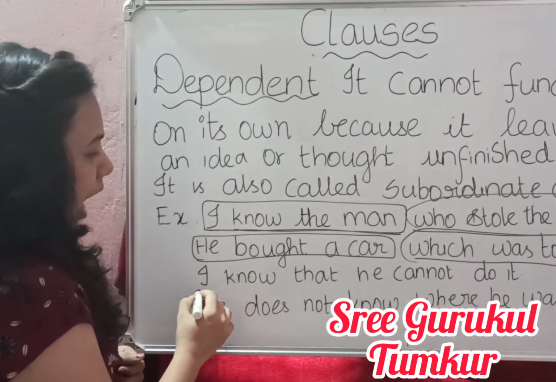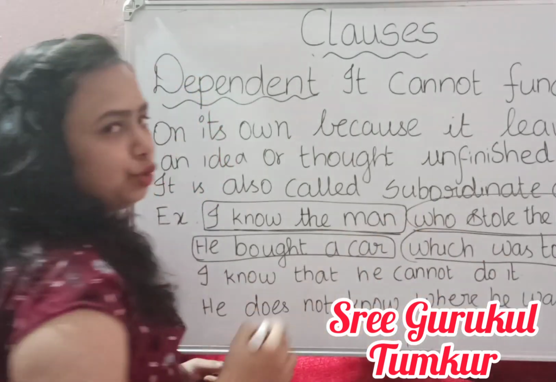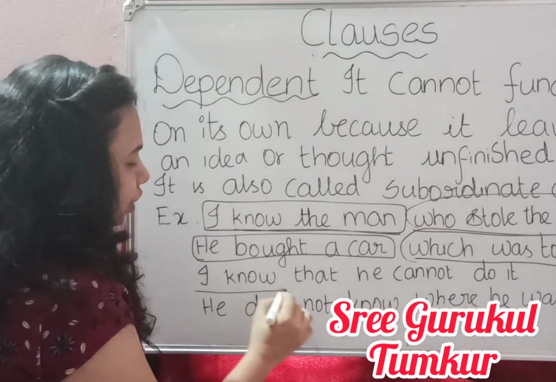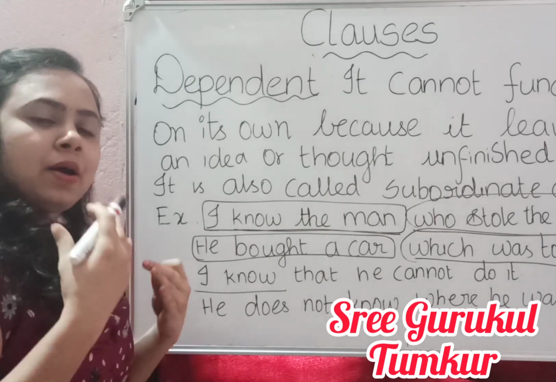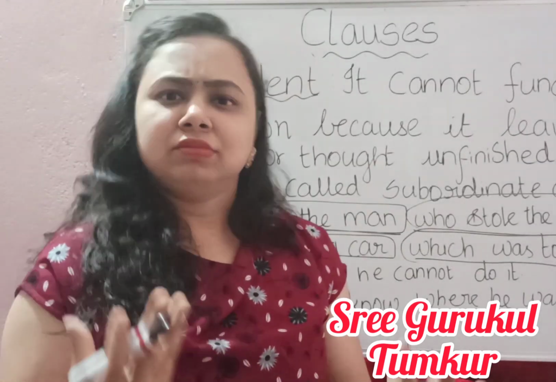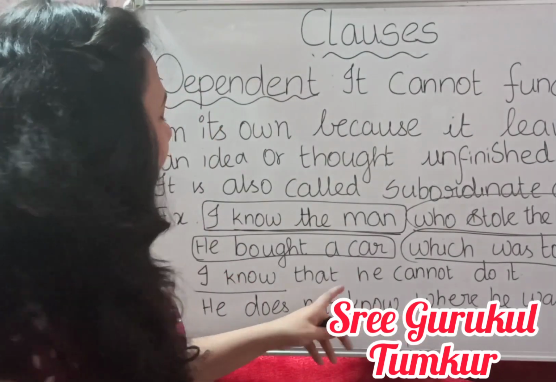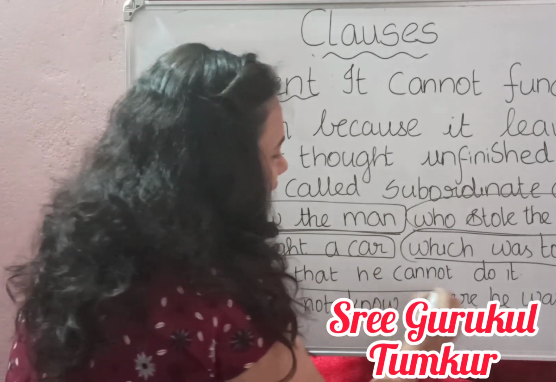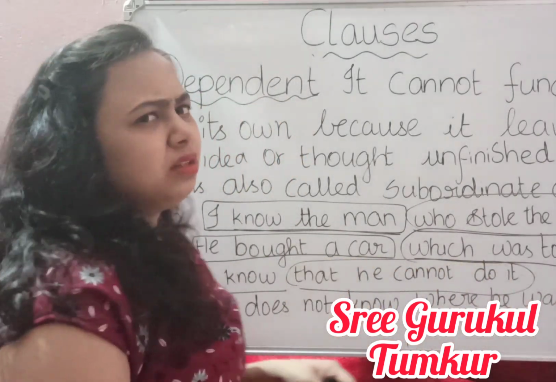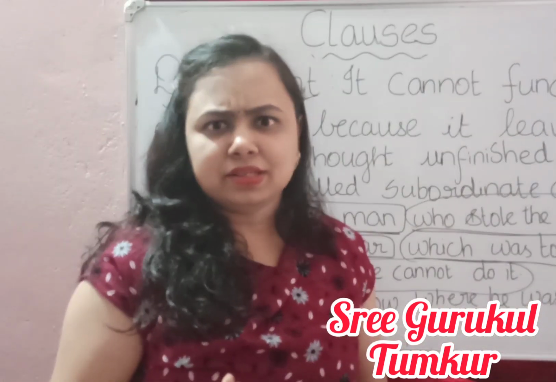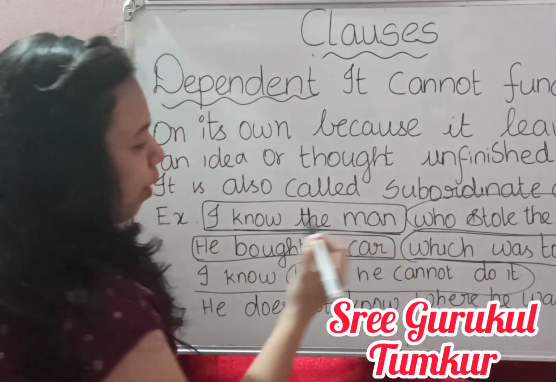Understood? Next one. I know that he cannot do it. Here also, I know. This is the main clause, because I know gives a sense. Okay? And that he cannot do it. That he cannot do it doesn't give a complete sentence. So that is the subordinate clause.